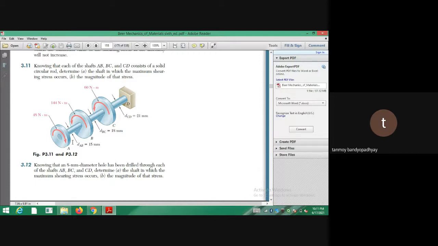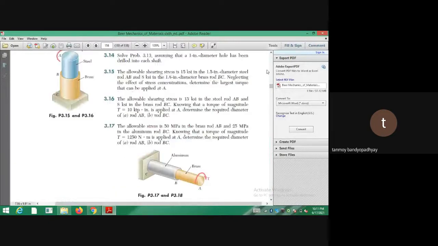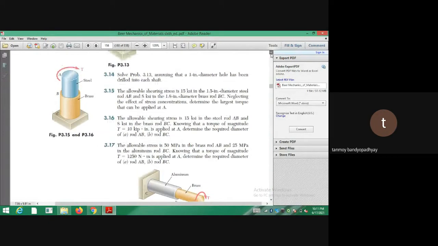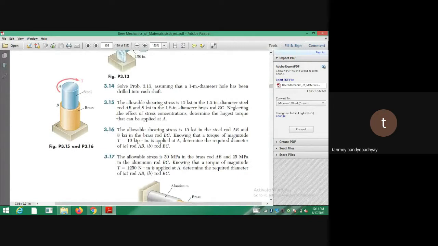ঠিক আছে? So you balance the torque, so for each of the sections you can calculate TAB, TBC, TCD. You don't need to do this problem, it's just a generic problem. So the next type of problem হচ্ছে এই ধরনের problem, these are very important. So you are having a bar, actually a shaft made of 2 materials.